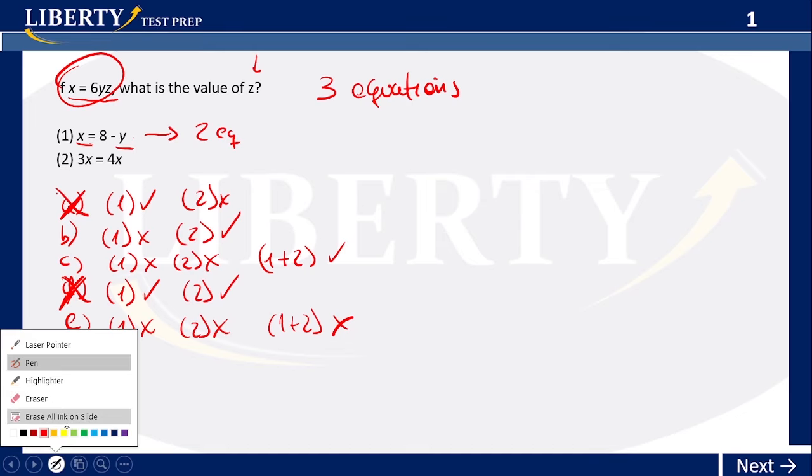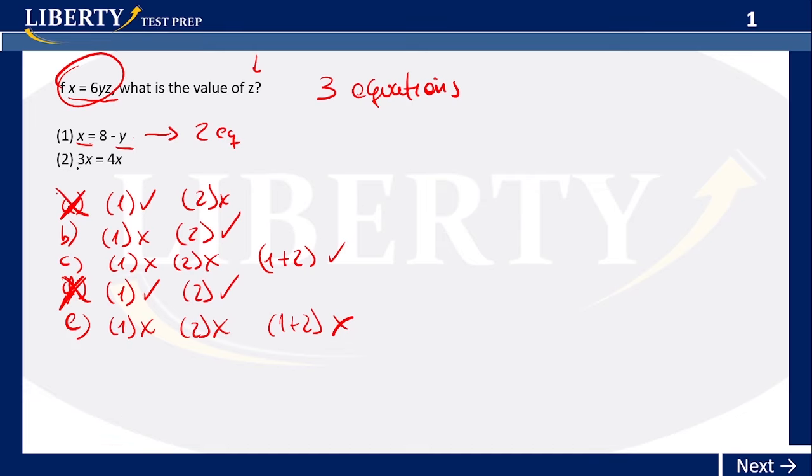Now, let me change colors here. If you choose B, the same thing, you have 2 equations. You have this equation here, number 2, and you have the original equation. Notice when I check for B, I don't really care about number 1, so I'm basically ignoring number 1, okay?